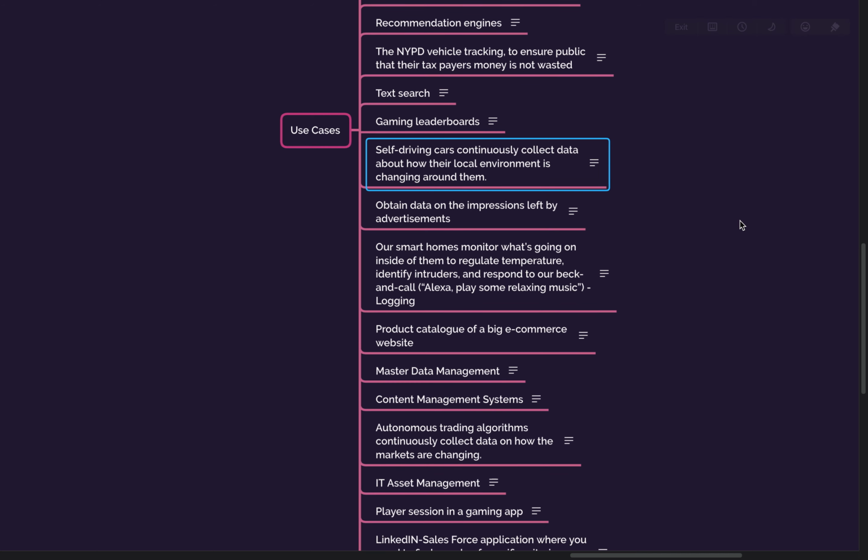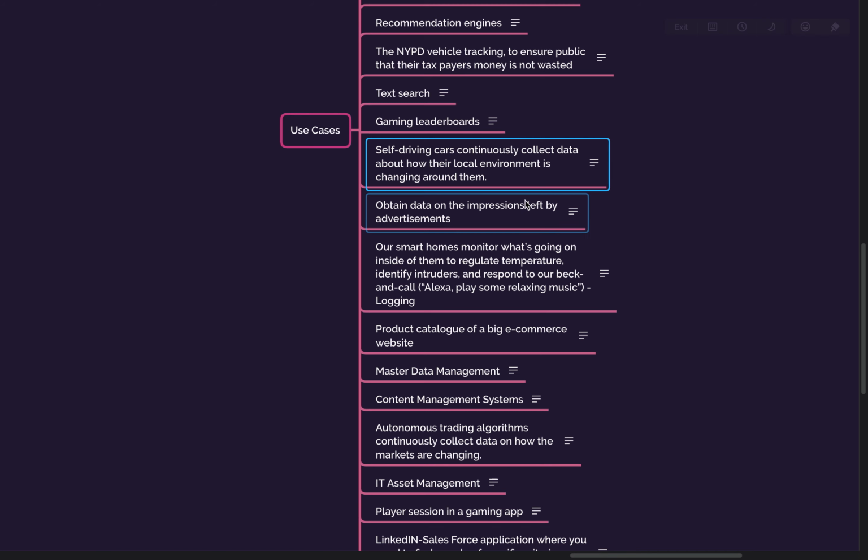Then the self-driving cars continuously collect data about how their local environment is changing around them. Again, this is IoT, because it is not physically collecting photos and all. It is more from sensors, how they get this data.